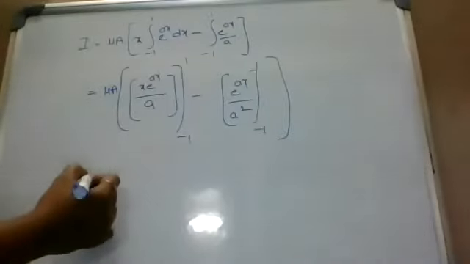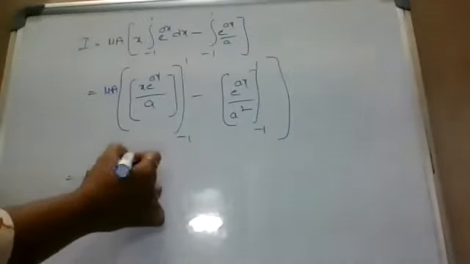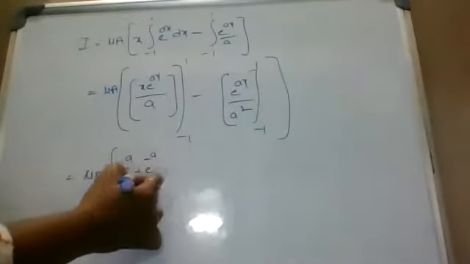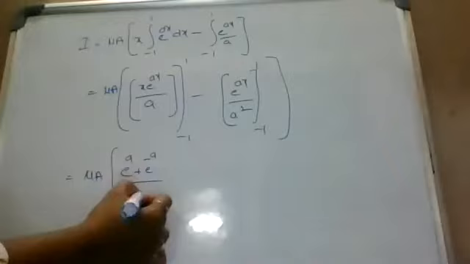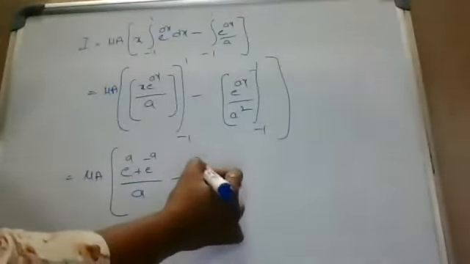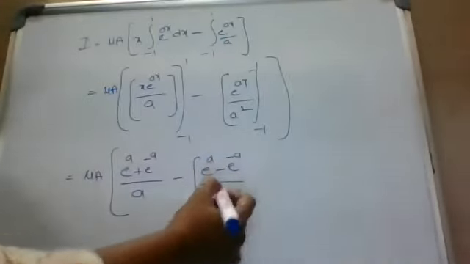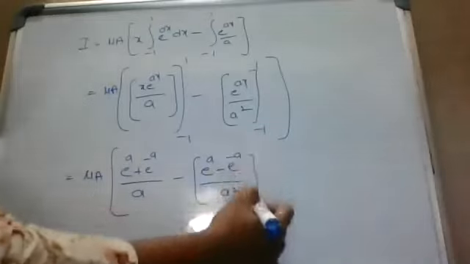Next, mu into capital A, e power a plus e power minus a by a, minus e power a minus e power minus a by a square.